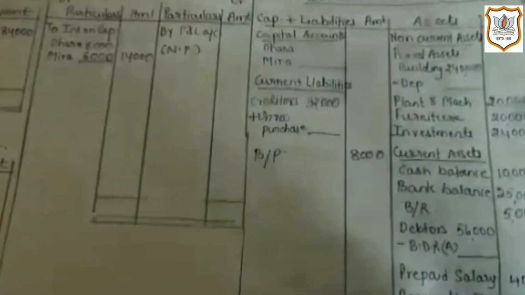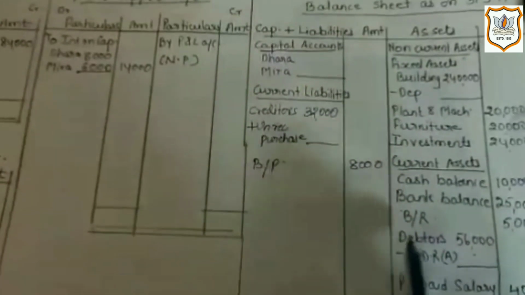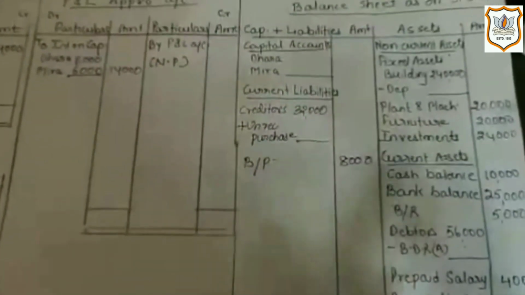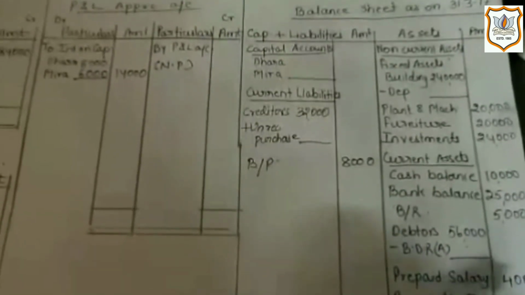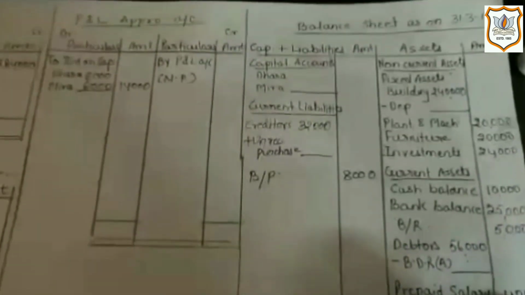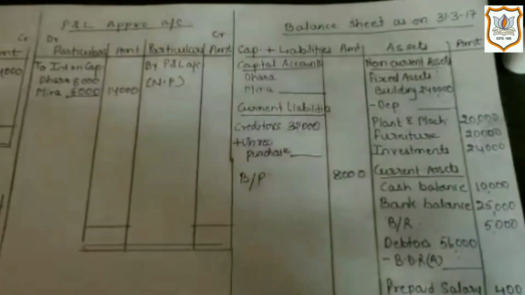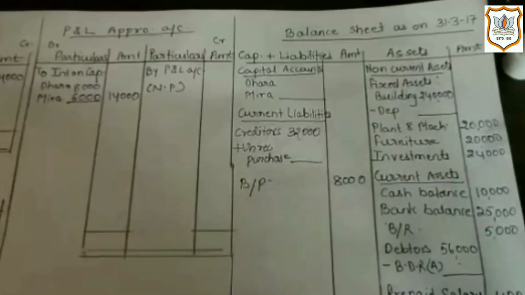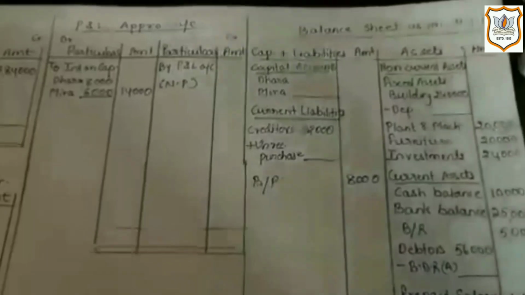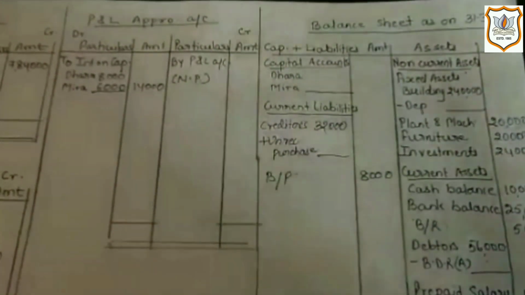Now second effect of it would be on asset side in balance sheet under the heading of current asset. Here I have written prepaid salary rupees 400. Now how it is an asset? Because it is going to give future benefit to the firm, as in future firm need not incur this expense again. So we will write it as current asset.